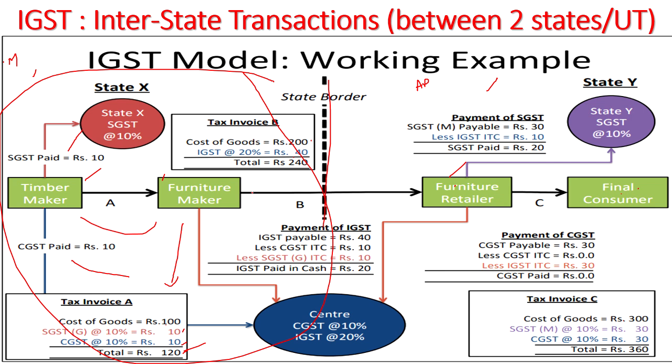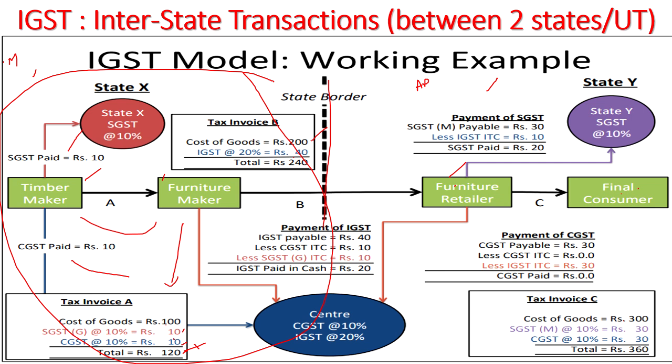And the furniture maker will make another transaction with the furniture retailer. He will sell this chair or table to the furniture retailer. He purchased it for 120 rupees and he will sell it for 200 plus IGST.